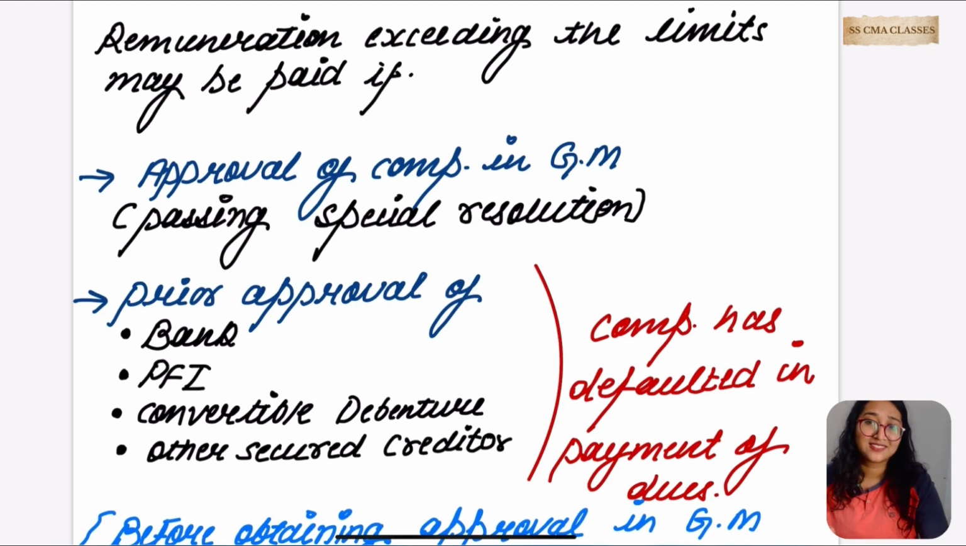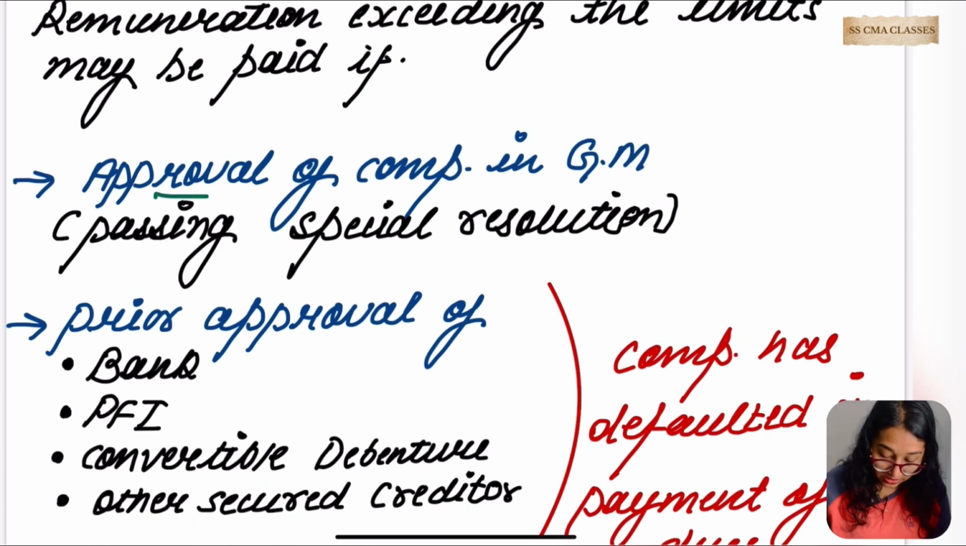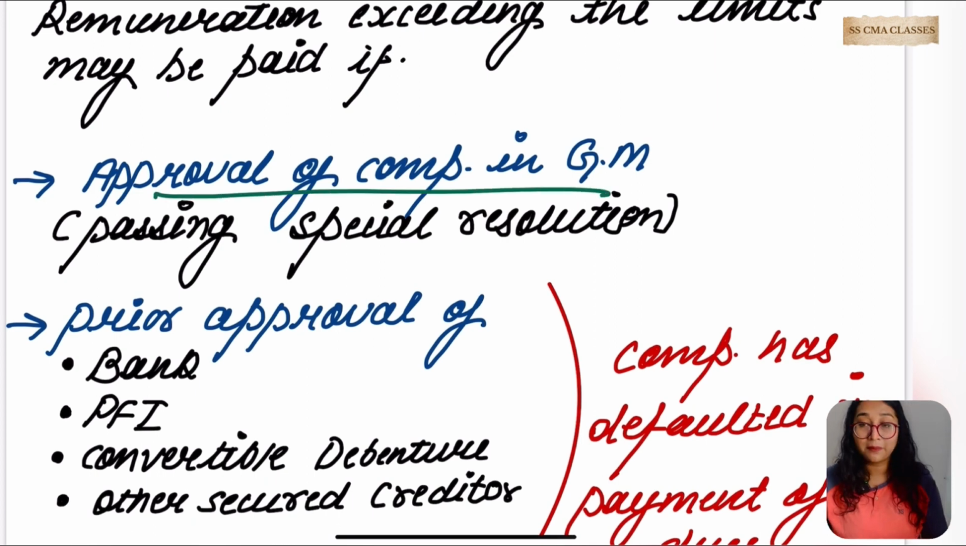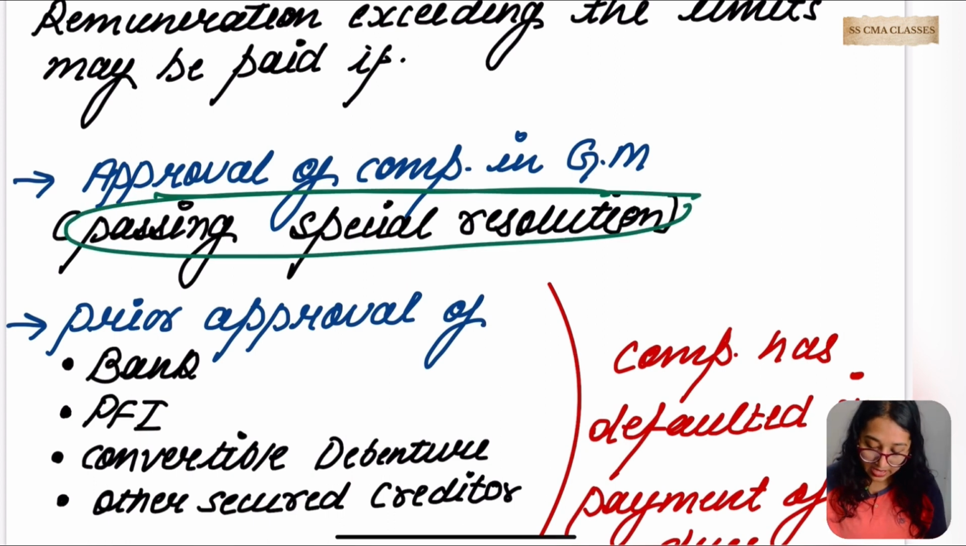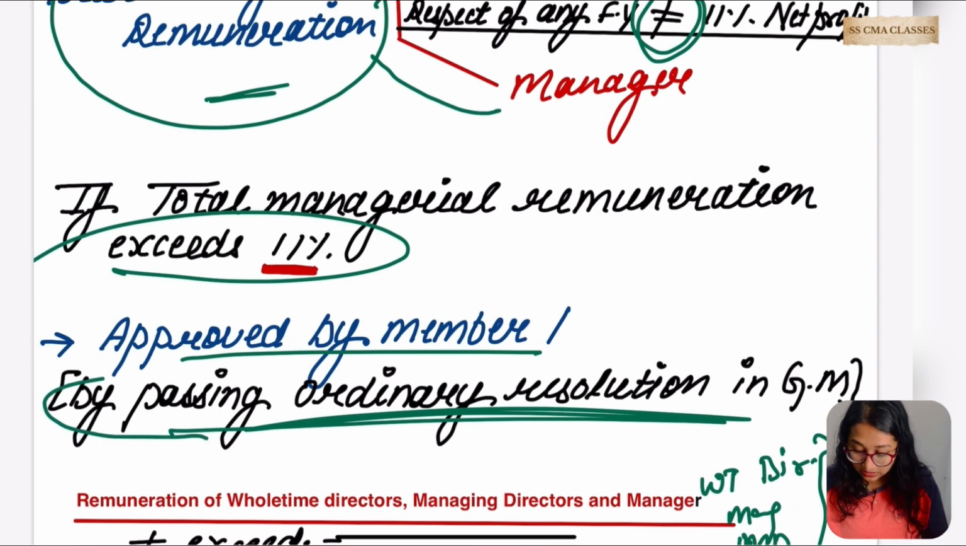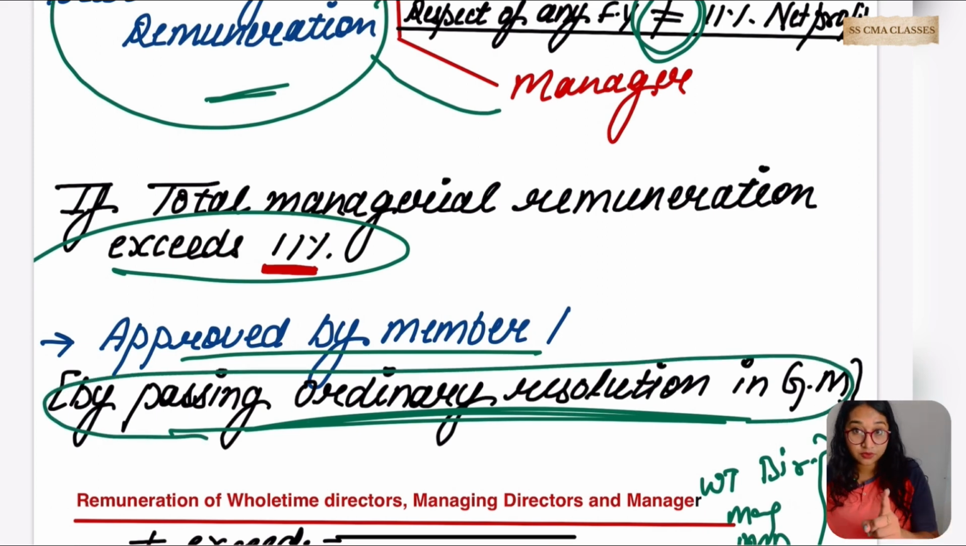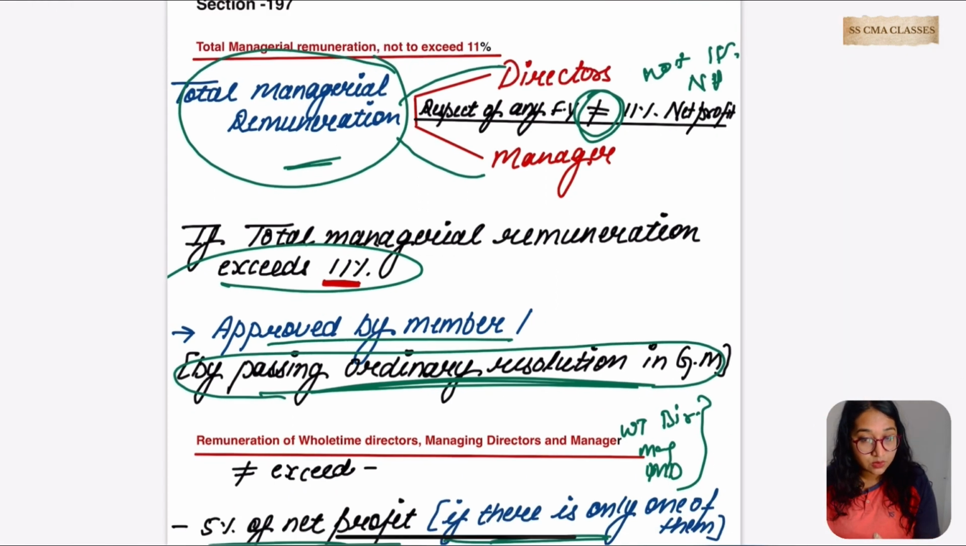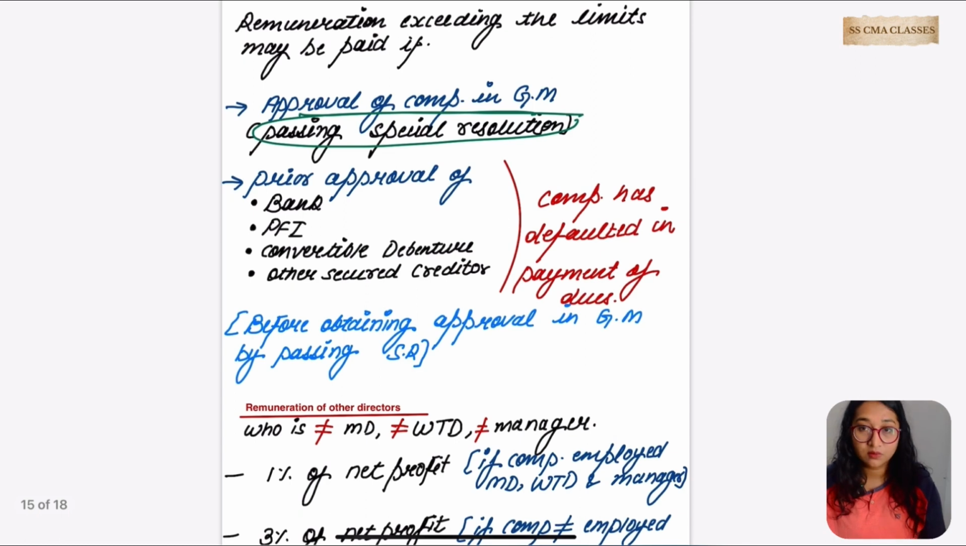the limit is exceeded? There is a solution for every problem, right? Here is the solution: approval of the company in general meeting is to be taken by passing a special resolution. So we have a special resolution here. Remember, an ordinary resolution is to be taken in which place? In the part where the remuneration exceeds 11%. Remember this: only at one place is an ordinary resolution to be passed; otherwise we are going for a special resolution.